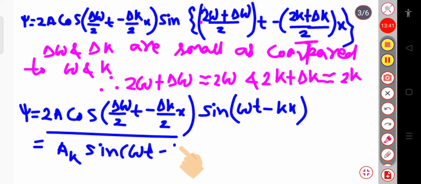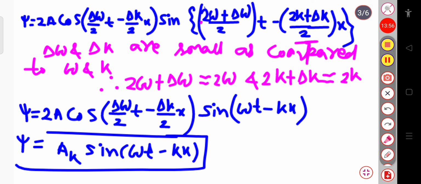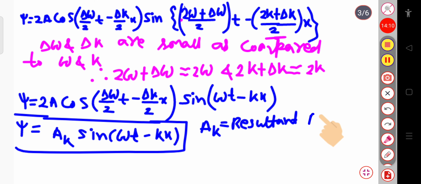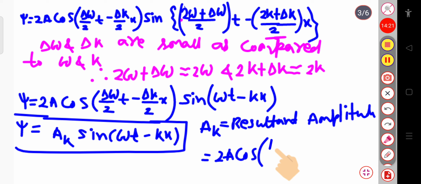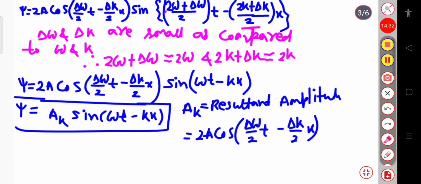This represents the resultant of the two waves, or we can say that after superposition of the two waves we get psi as Ak sin(omega t minus kx), where Ak is the resultant amplitude, and its value is 2a cosine of delta omega by 2 into t minus delta k divided by 2 into x. Suppose I call this equation number 3.